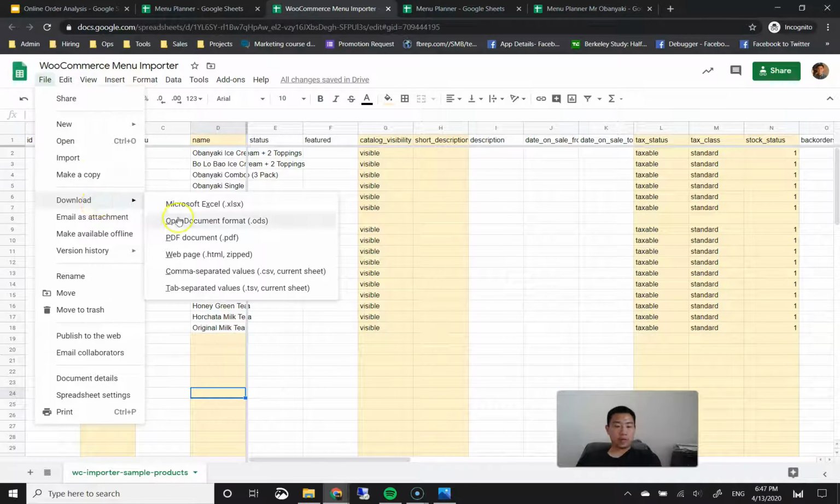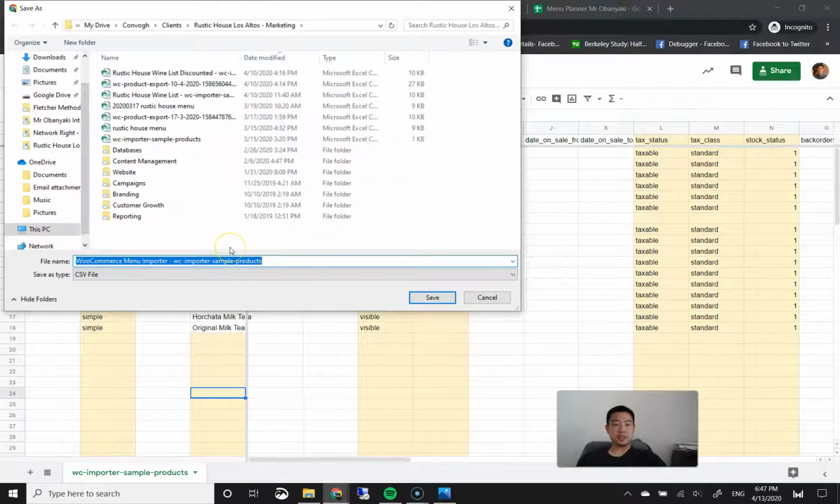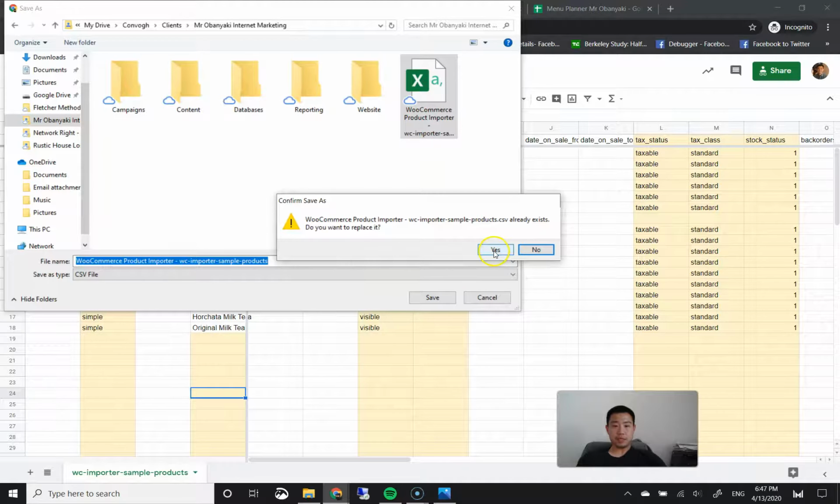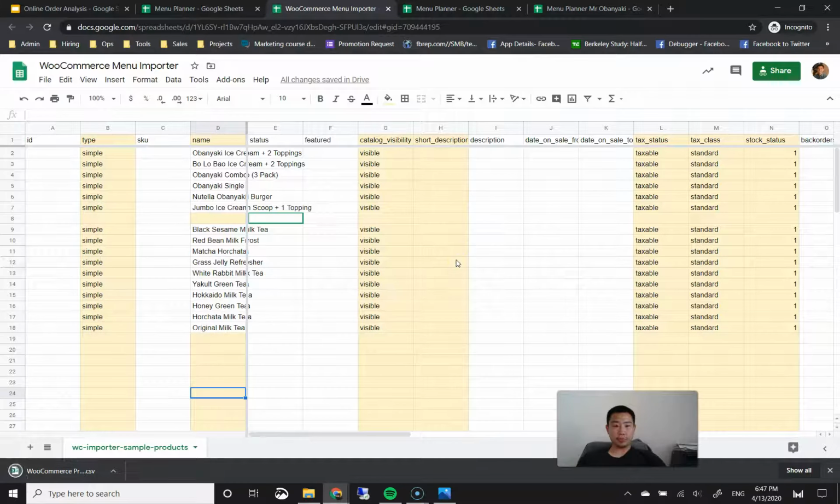All right. And once I'm done with that, I'm going to click on File, hover over Download, and click on .csv, comma separated values. This is the type of file that WooCommerce accepts. So we're going to go ahead and save it into a folder that you know of.